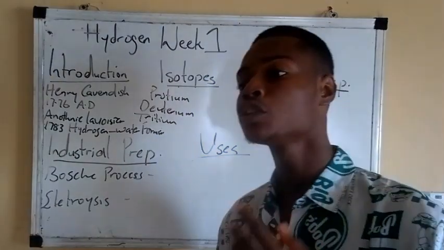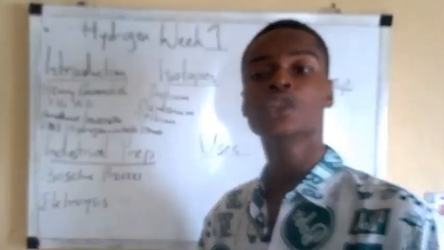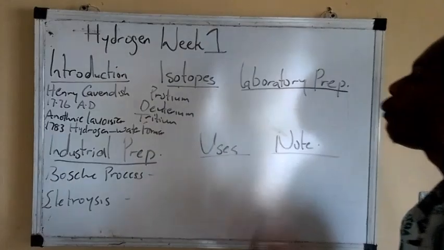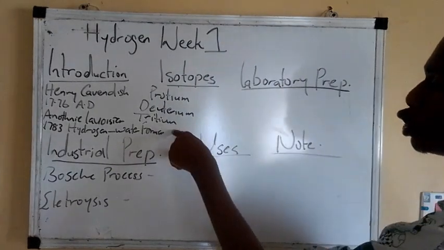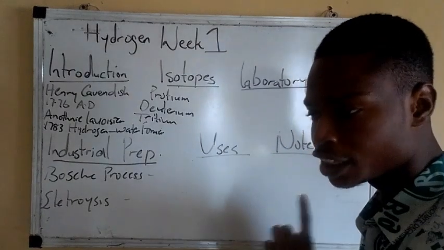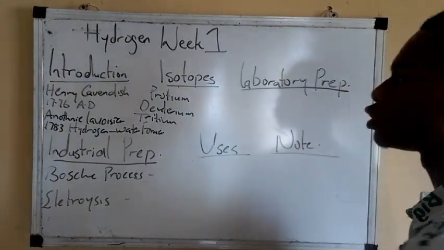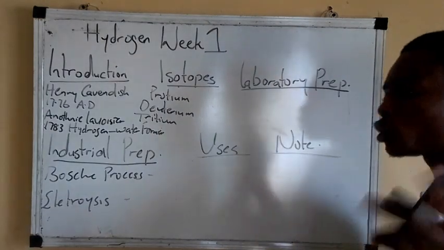Another one you should also know is that hydrogen is the lightest element in the universe. So the lightest element in the universe is what? Hydrogen. And concerning the isotopes, deuterium and tritium that I taught you, these two are only found in the sun.